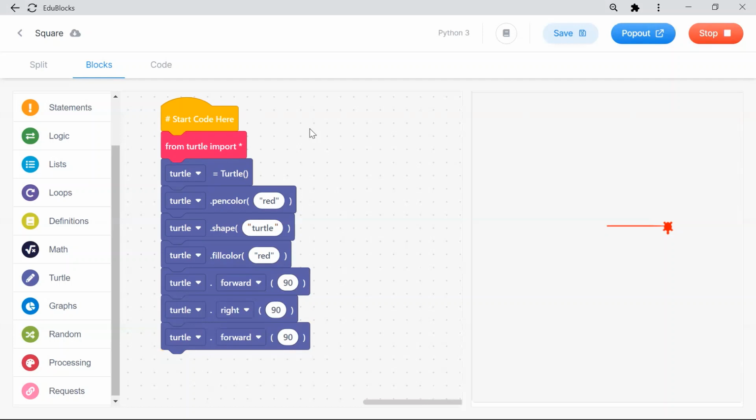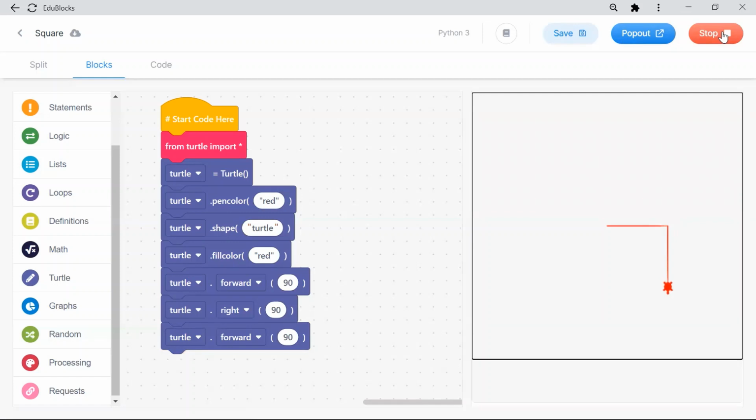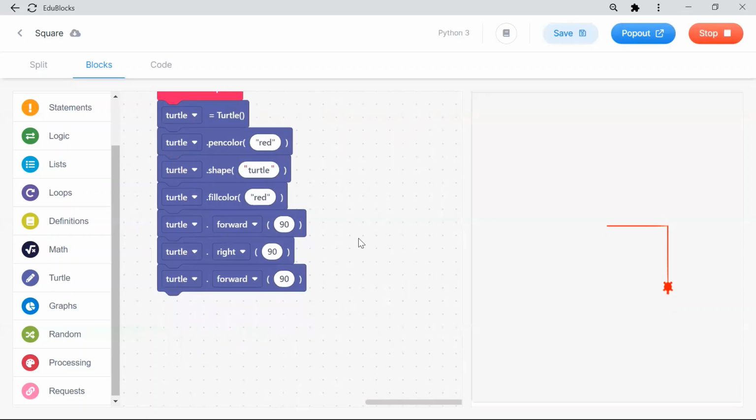Please other students also answer so that it will be more interactive. Very good, Nihal. You are telling go straight forward because in a square all sides are equal. So I have given that. Now, Nihal, you tell me what is my next step. Which grade are you, Nihal? Grade 5. Very good. As Nihal said, again I have to change my degree to 90 degree.